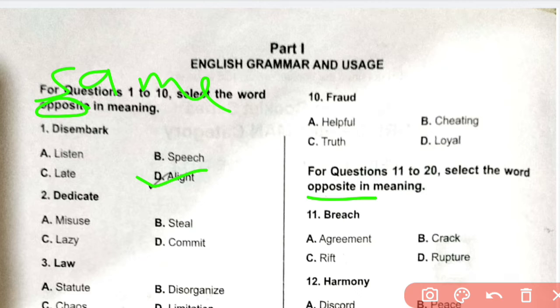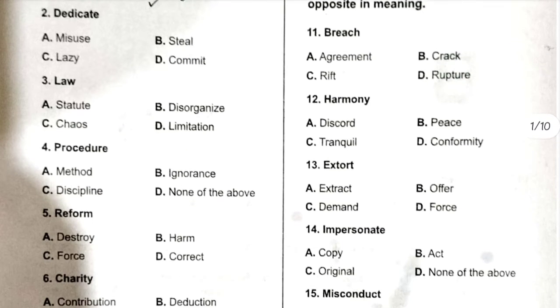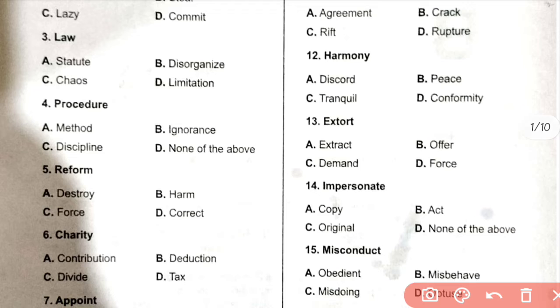2. Dedicate. Same meaning. Means commit. D is the correct answer. Commit. And 3. Law is A. Statute. 3A. 4. Procedure. It is method. Yes, it is A. Method.